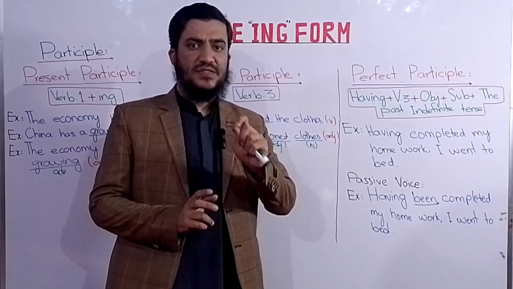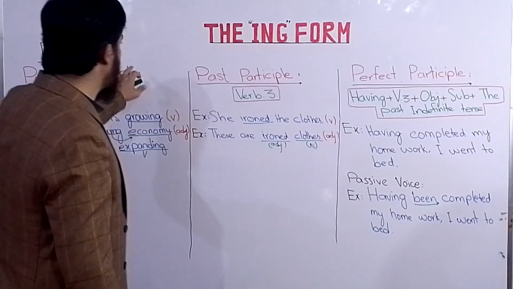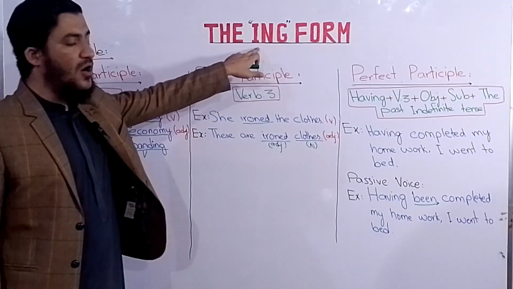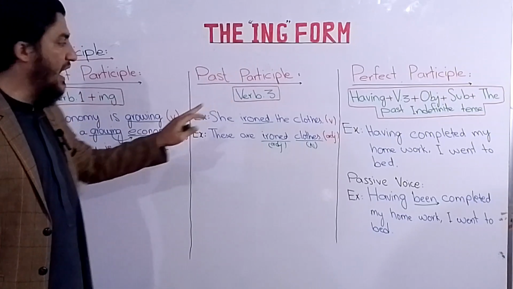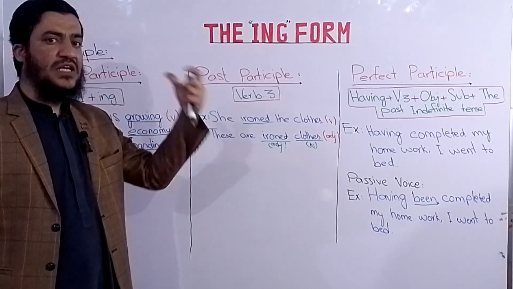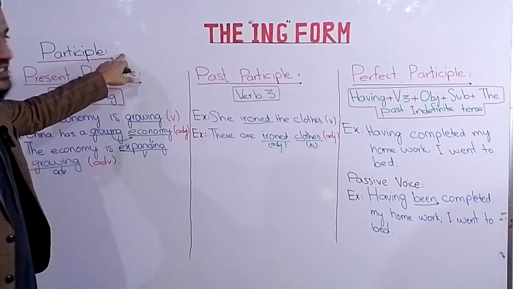So dear students, first of all, we will discuss about the participle. Then what is a participle? Whenever the ing form is used as a verb or as an adverb or as an adjective, it is called as the participle.